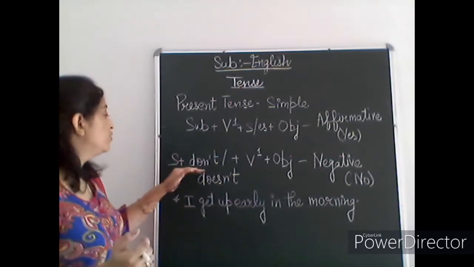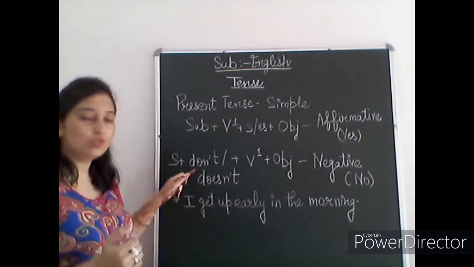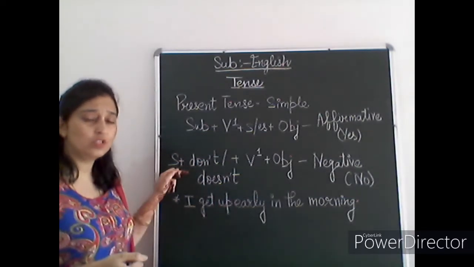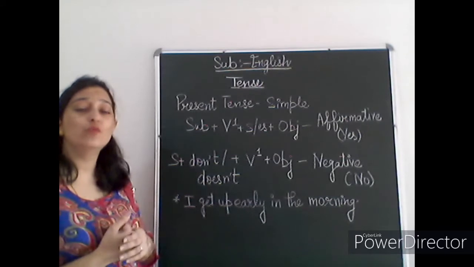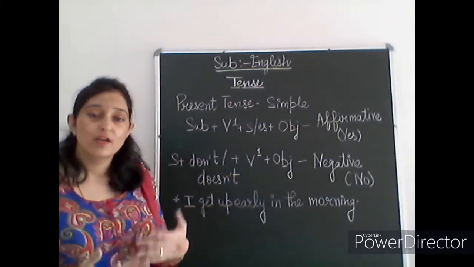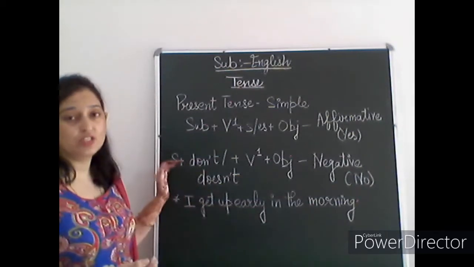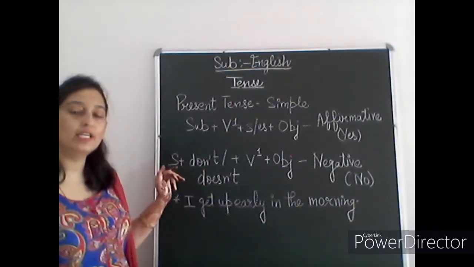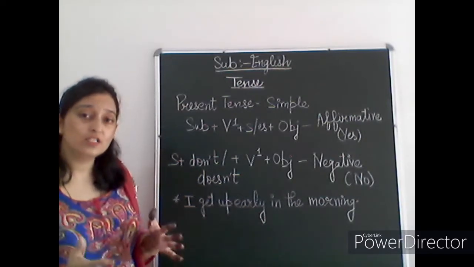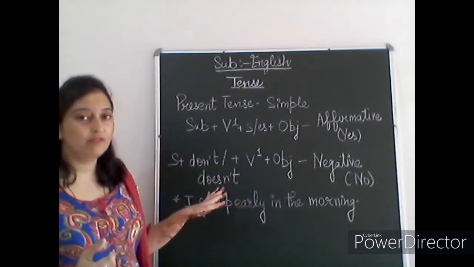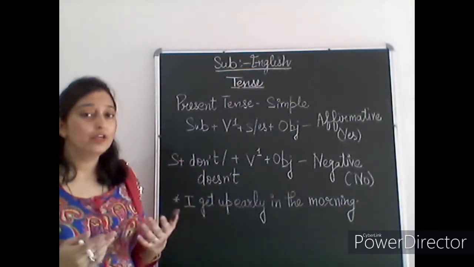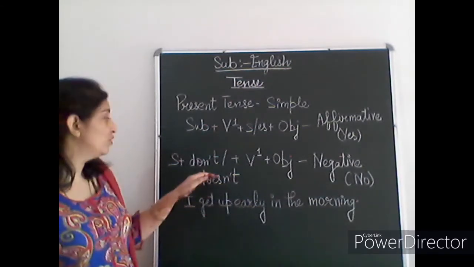What is it? You have to just add don't or doesn't. See, it's very simple. Don't or doesn't. And how do we have to choose don't or doesn't? Same with singular and plural. With the plural, you will write just don't, and with the singular, we will write just doesn't. If you are choosing he, she, it, or any person's name, then we will simply write doesn't. And if you are writing I, we, you, they, then simply you will write don't.